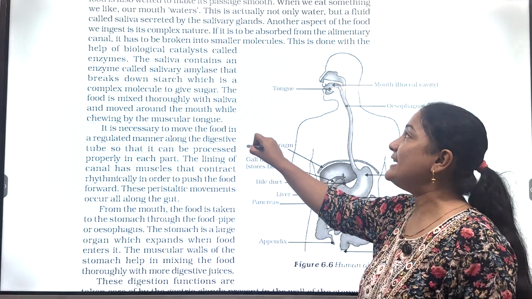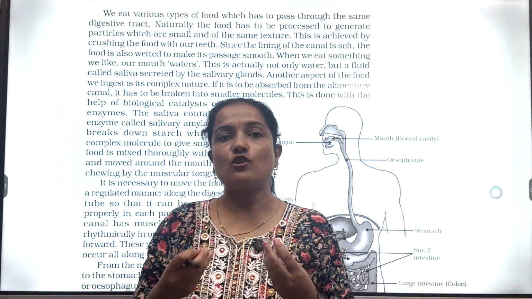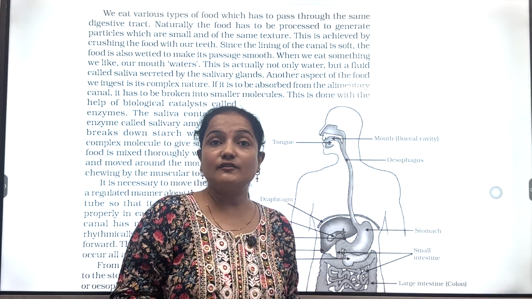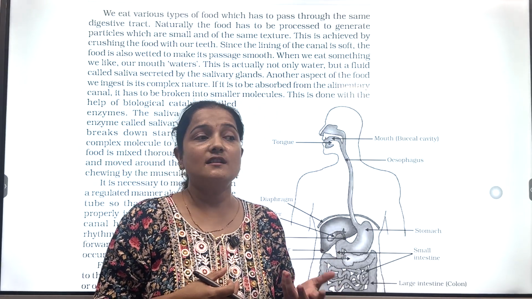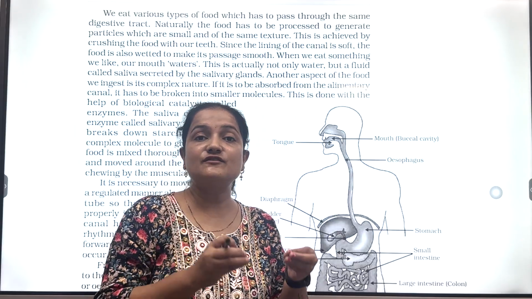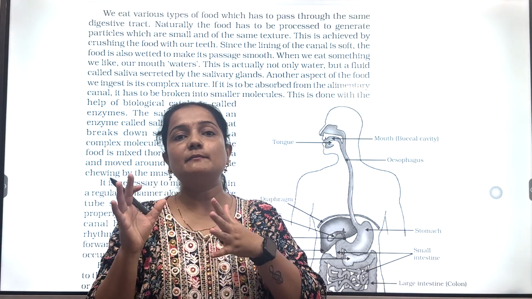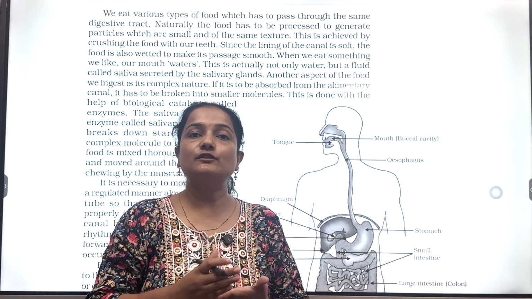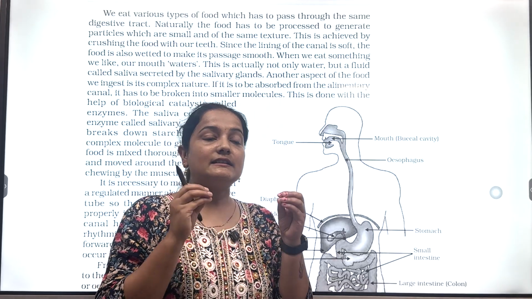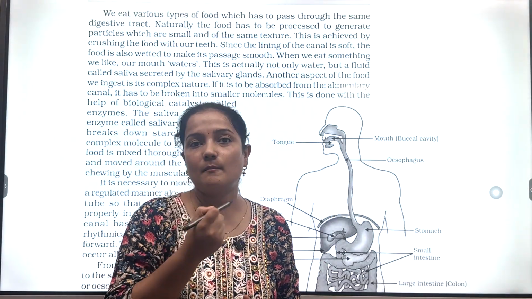First of all, we eat different types of food. We eat soft food, we eat hard food like hard laddus. For proper digestion, this food has to be cut into fine particles, and this is done by the teeth present in our mouth.